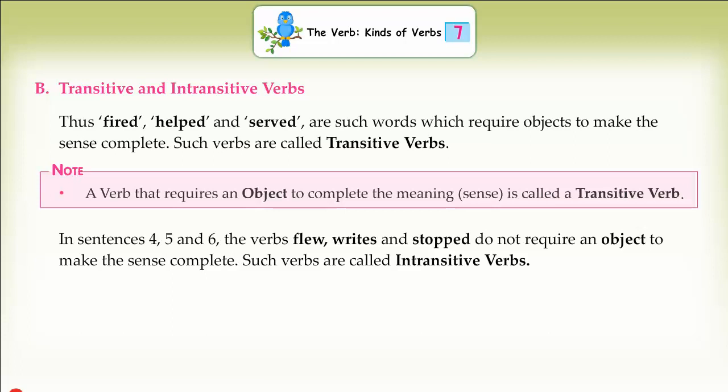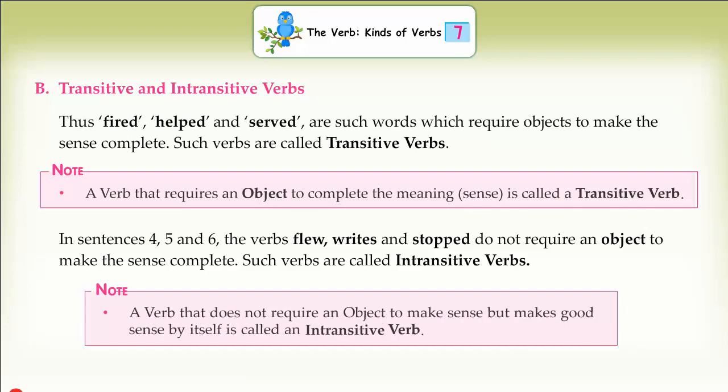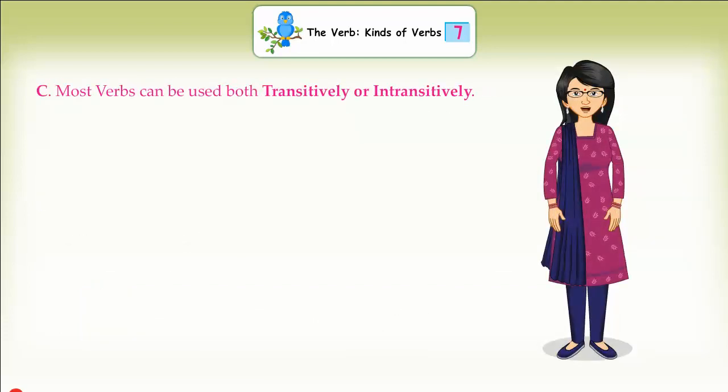In sentences 4, 5 and 6, the verbs flew, writes and stopped do not require an object to make the sense complete. Such verbs are called intransitive verbs. Note: a verb that does not require an object to make sense but makes good sense by itself is called an intransitive verb.